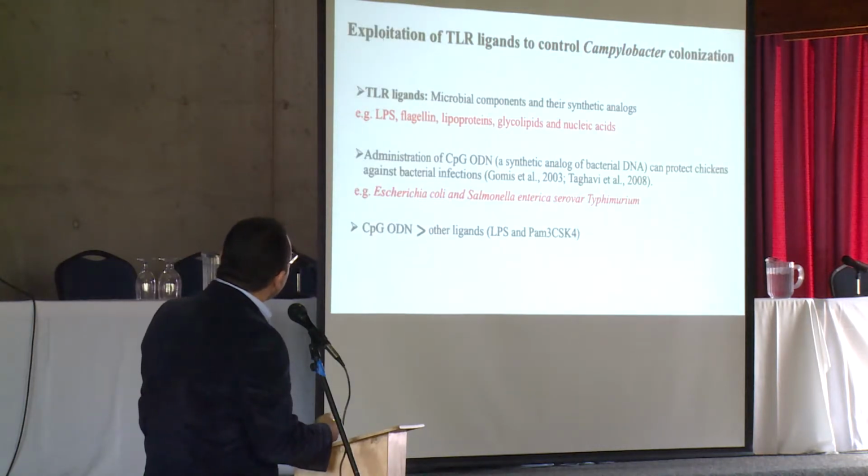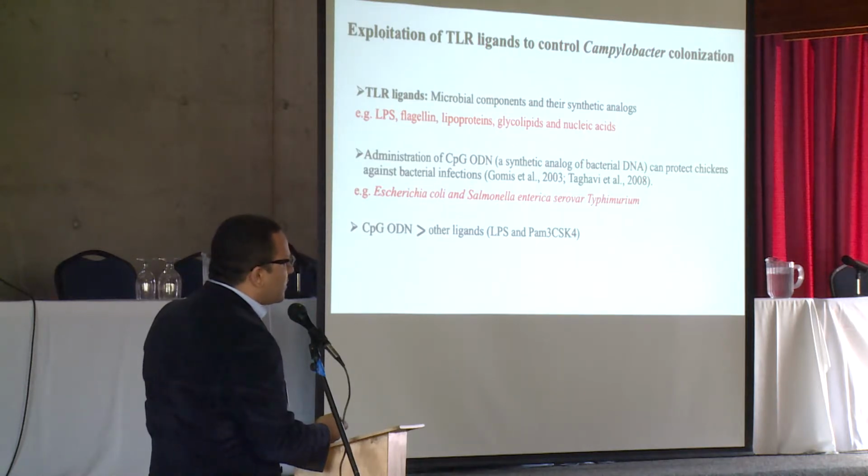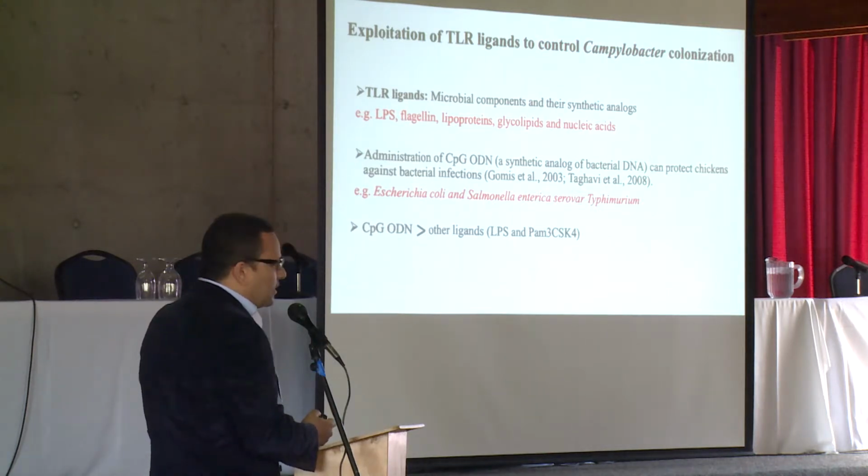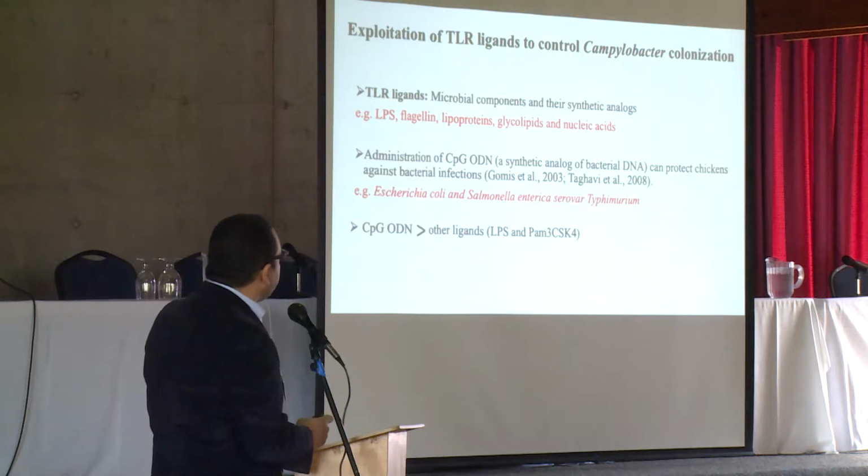In addition to that, the limited protective efficacy of the currently existing vaccines signifies the need for more efficacious vaccination strategies. A large body of experimental evidence suggests that TLR ligands can be exploited as adjuvants within vaccine formulation or as a standalone antimicrobial agent. TLR ligands comprise microbial components and their synthetic analogues. Previous studies have shown that in ovo or parenteral administration of CpG-ODN, which is the synthetic analog of bacterial DNA, can protect chickens against enteric infections such as E.